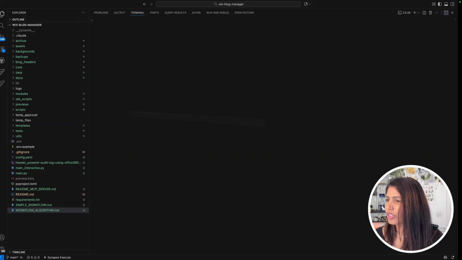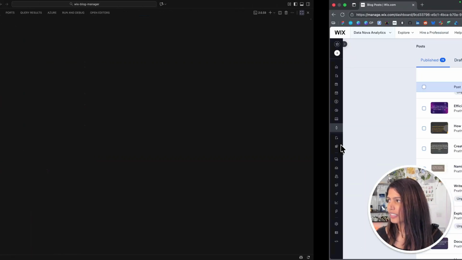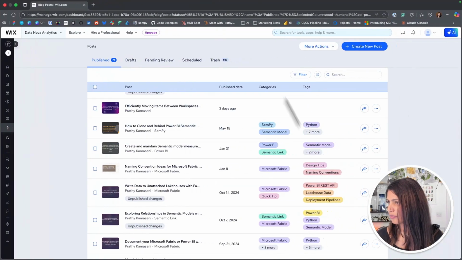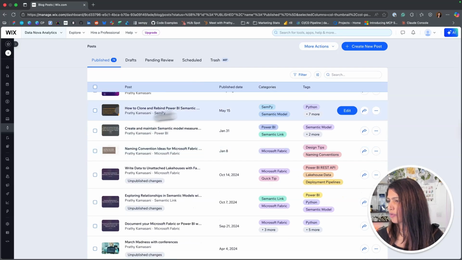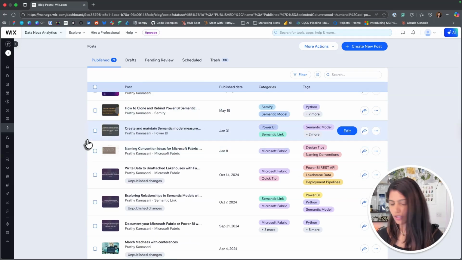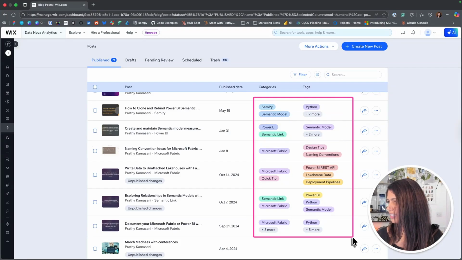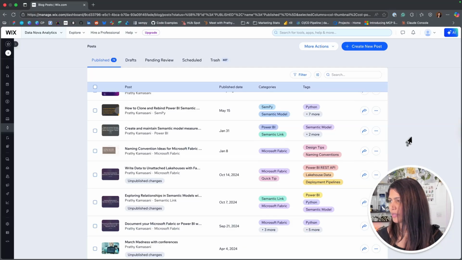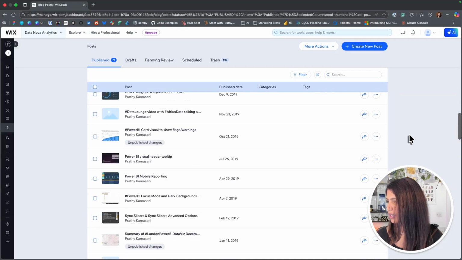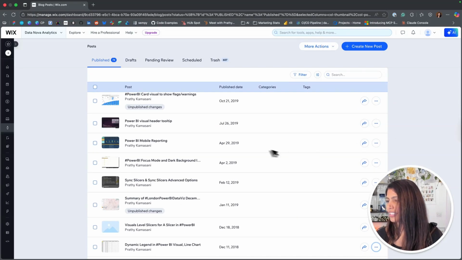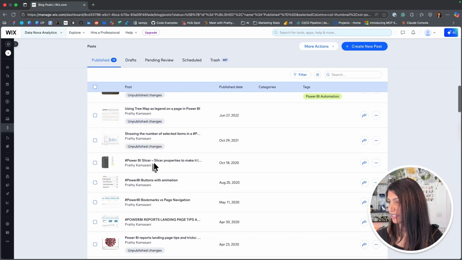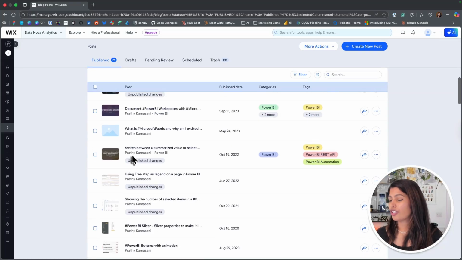So what I can do with this solution is, let's first go and look at my blog posts. If you look at these blog posts, these are some new ones, and you could see they have nice tags and categories applied. There are featured images and stuff. But if I scroll down and look at my old ones, you could see most of them have no categories and tags, some of them are missing the featured images. Even if there are some featured images, they are not good featured images.